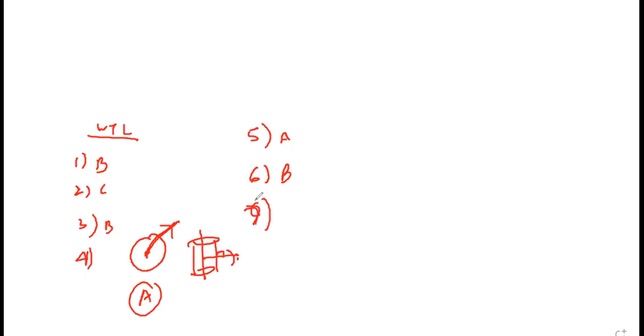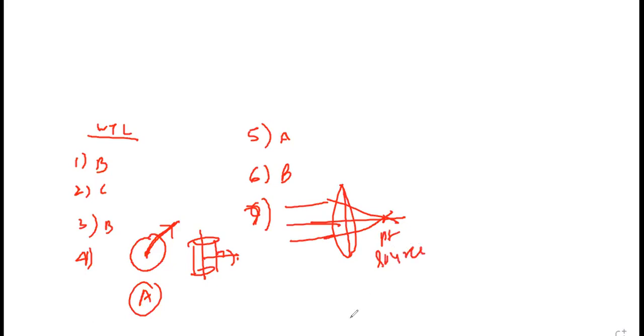In which of the following case do we obtain a spherical wavefront? Wherever we get point source, we'll get spherical wavefront. Sunlight means parallel beam of light. When it is focused by convex lens, all the light will meet at one point. So it will become point source. So can I say answer A? Can I say answer A?